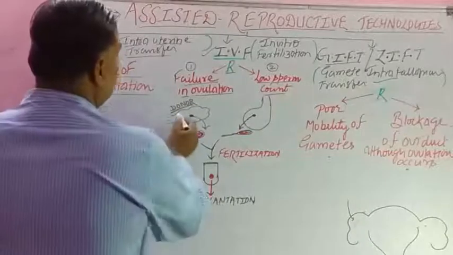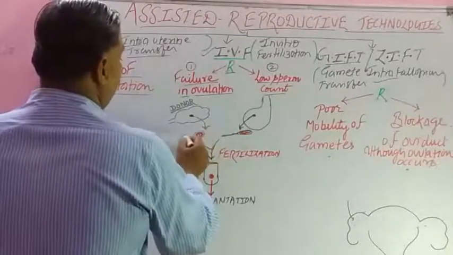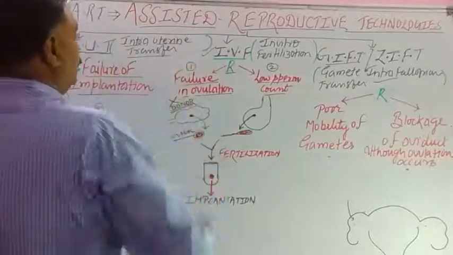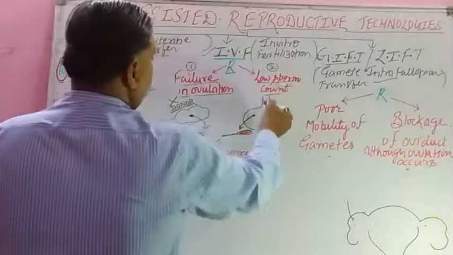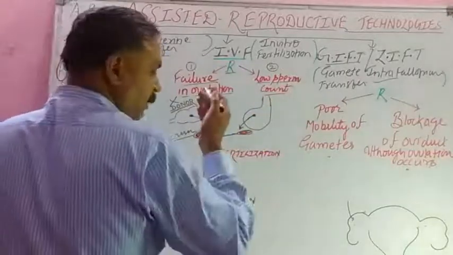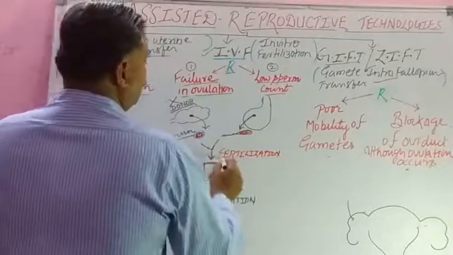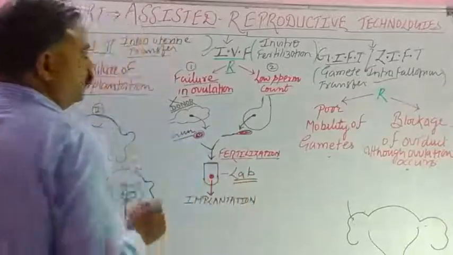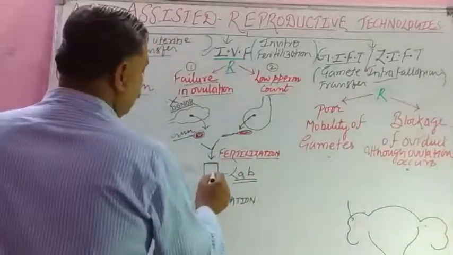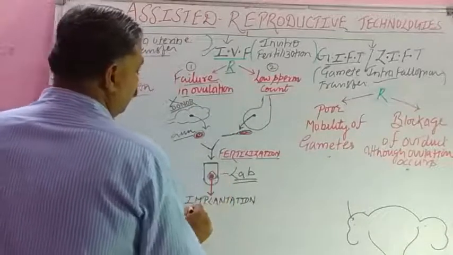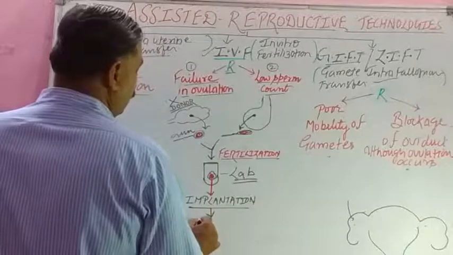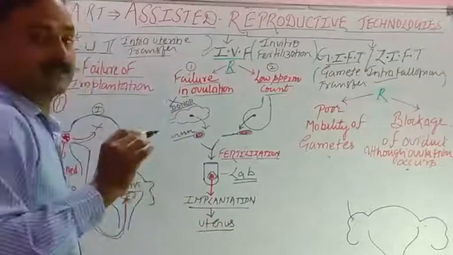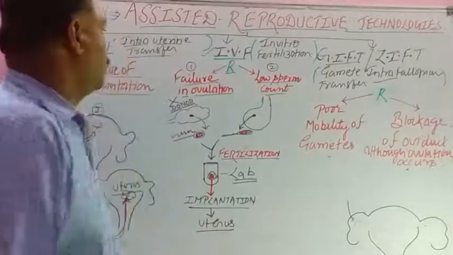We take a donor and that donor will donate ovum if the fault is in the female, and then we take sperm from the same male or donor from the testes and we fertilize it in the lab. In lab means in vitro. You have heard about test tube baby. And then after the formation of zygote, we implant it in the uterus of the same mother or another mother who will be called a surrogate mother. That is called surrogacy. Is it clear to you, student?